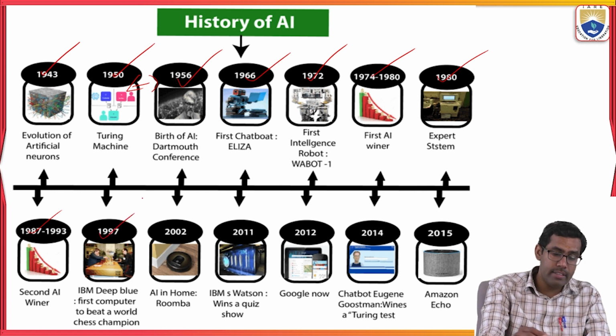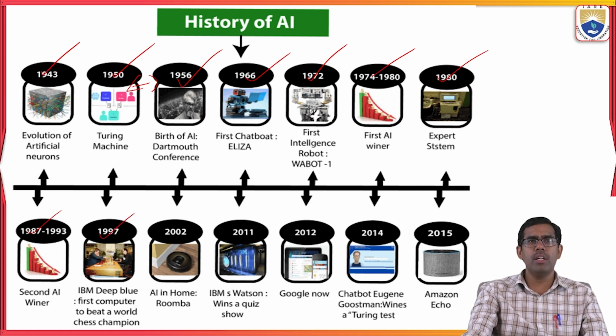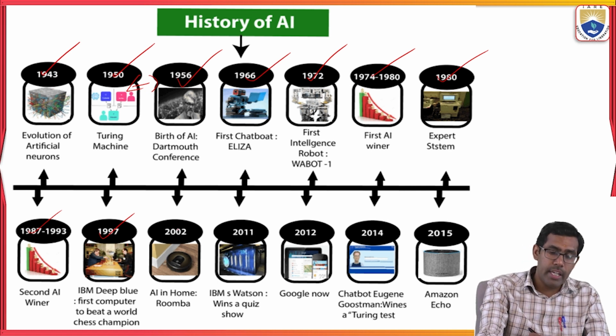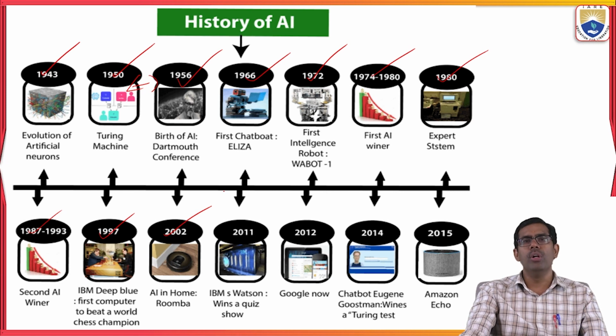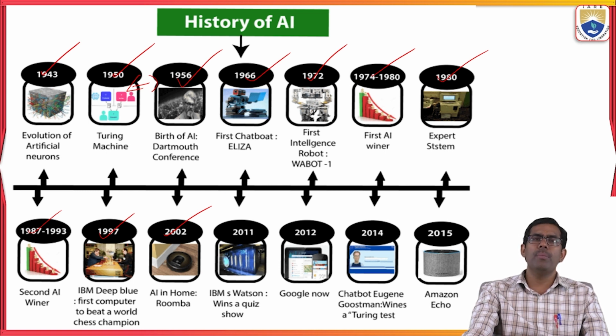Okay, in 1997, IBM developed the first computer to beat a world chess champion. So one player is a human, and the other opponent is a machine, an intelligent machine. For the first time, a machine beat the chess champion. The artificial intelligence machine won the chess match against a human. Okay, so in 2002, the AI home robot, that is Alexa. Like Alexa, the first AI based system for home appliances was developed in 2002.